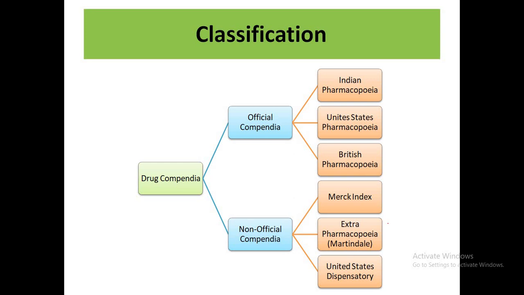While in the case of the United States, the United States Pharmacopoeia, popularly known as the USP, is the official pharmacopoeia of the United States. While in the case of London, it is the British Pharmacopoeia.